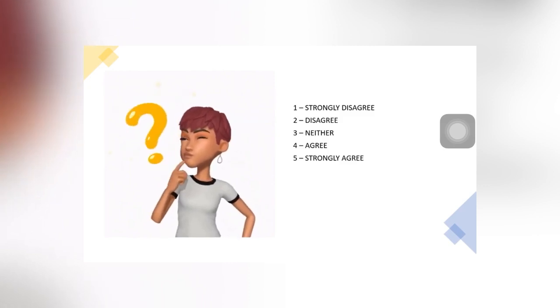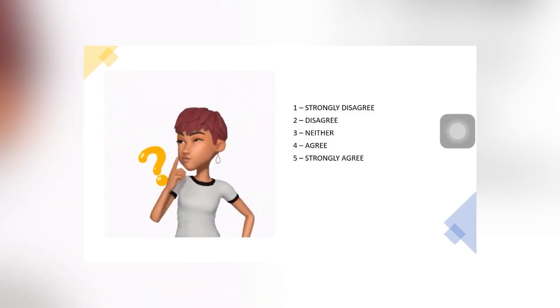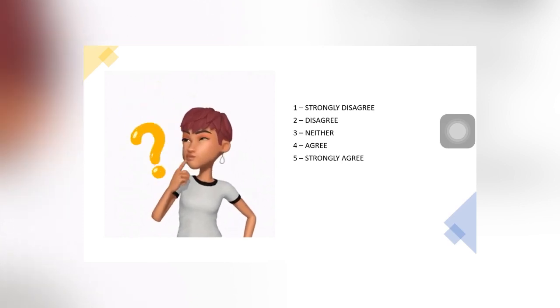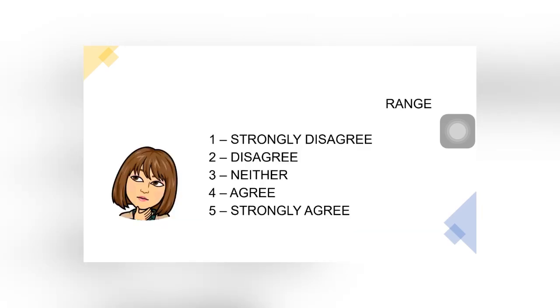For the benefit of this video, I am going to use this interpretation category for the Likert scale. After having the category, now let us type for the range.